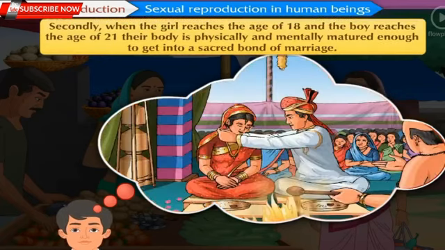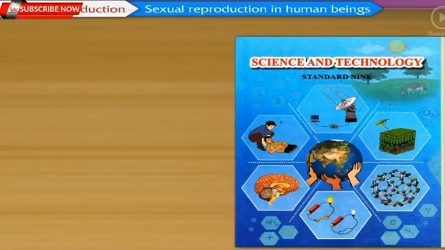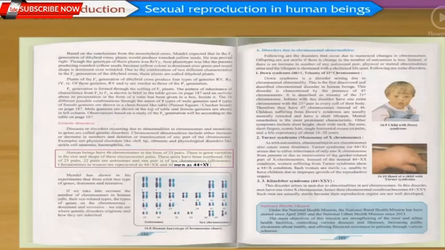Secondly, when the girl reaches the age of 18 and the boy reaches the age of 21, their bodies are physically and mentally matured enough to get into the sacred bond of marriage. We have studied in the chapter of heredity and variation last year that men have XY sex chromosomes and women have XX sex chromosomes.